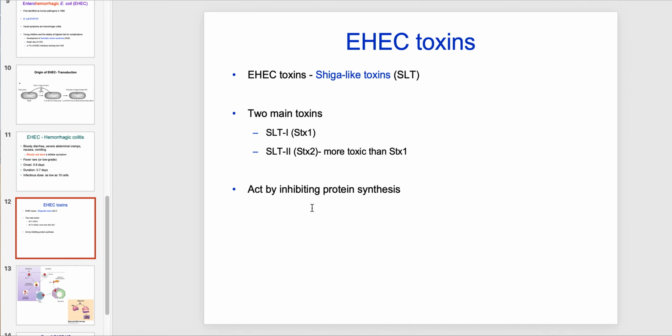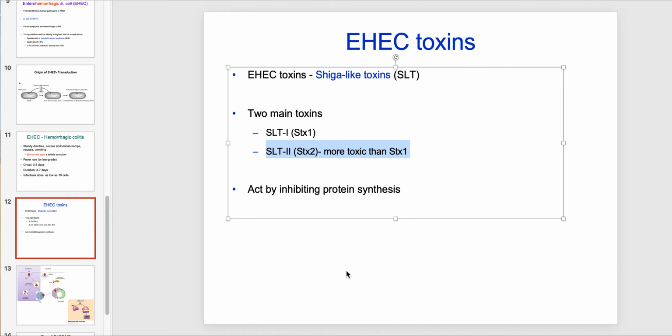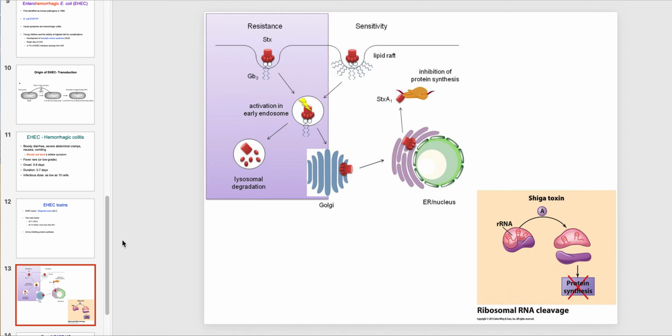Just a little bit about the EHEC toxins. We call them Shiga-like toxins because obviously as the E. coli bacteria replicate them, they tend to change them slightly. And so they've diverged quite a bit from the actual Shigella toxins that they came from. Not surprising. There's two main types, Stx-1 and Stx-2, and arguably Stx-2 is more toxic. But the important note here is that they act by inhibiting protein synthesis, and I'll show you that here.